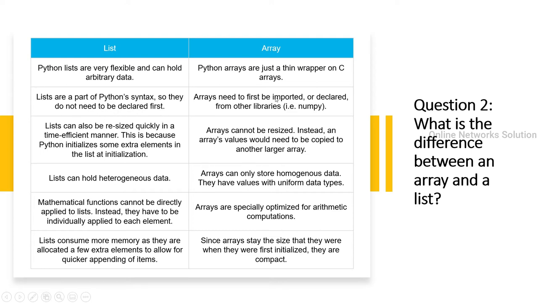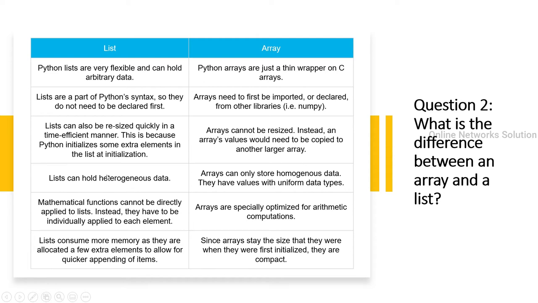Arrays need to first be imported or declared from other libraries like NumPy. Lists can also be resized quickly in a time efficient manner. This is because Python initializes some extra elements in the list at initialization. Arrays can't be resized. Instead, an array's values would need to be copied to another larger array.